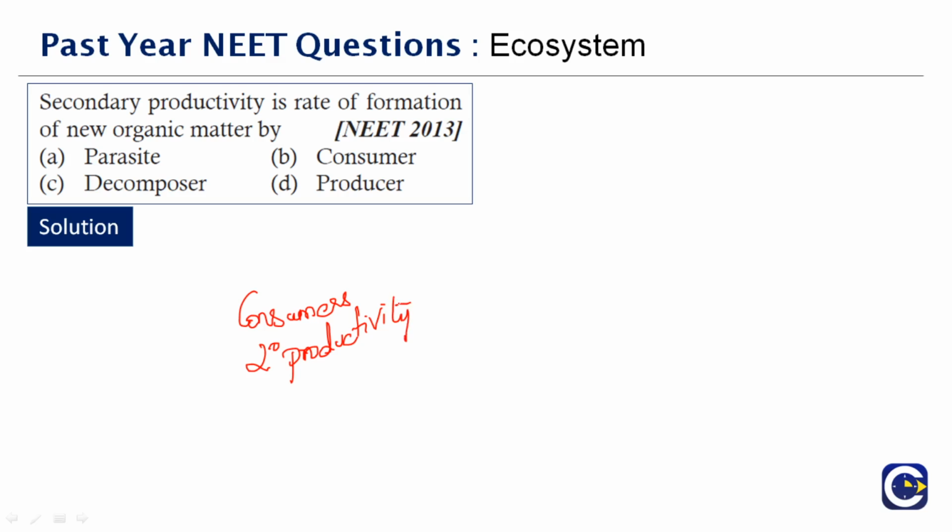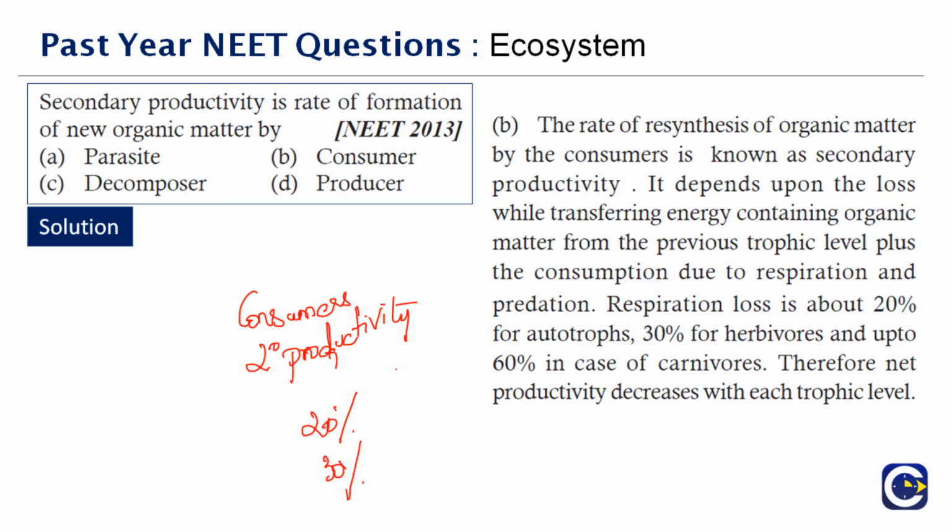It depends on the loss while transferring energy containing organic matter from the previous trophic level, and also plus the consumption due to the respiration and predation. Respiration loss is about 20% for autotrophs. So you need to know that marking. So it's 20% for autotrophs, 30% for herbivores, and 60% in case of carnivores. So the secondary productivity is the rate of formation of new organic matter by consumers.